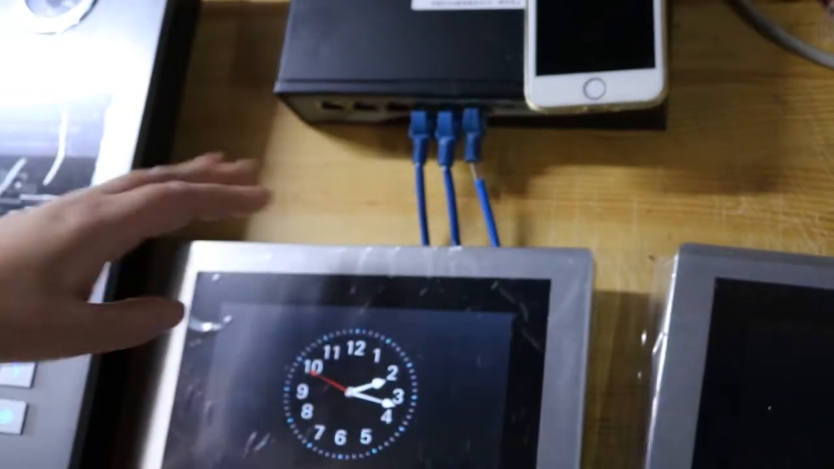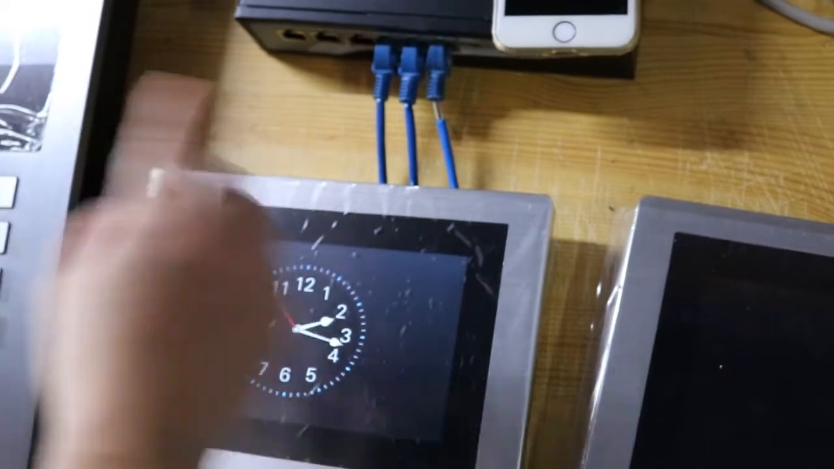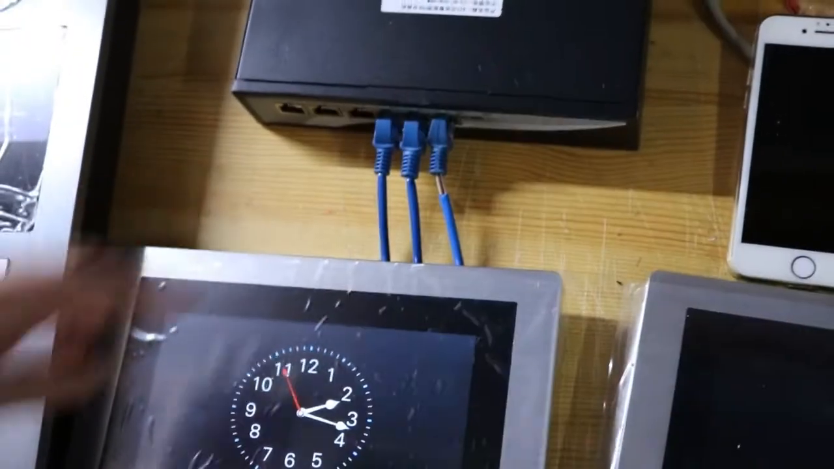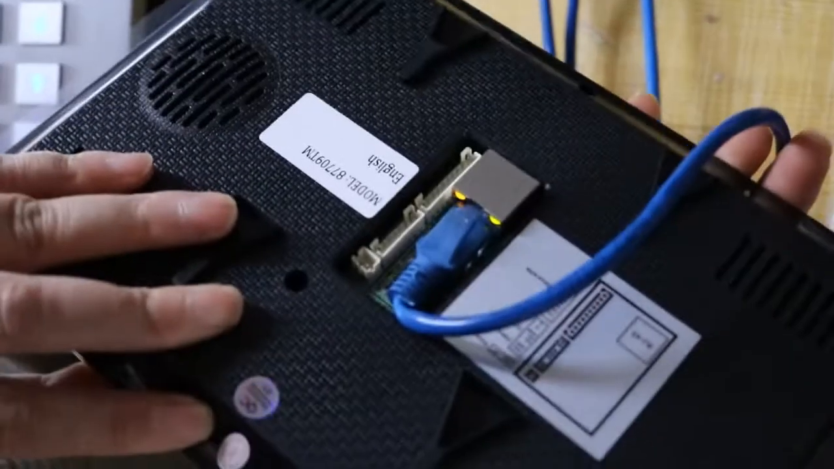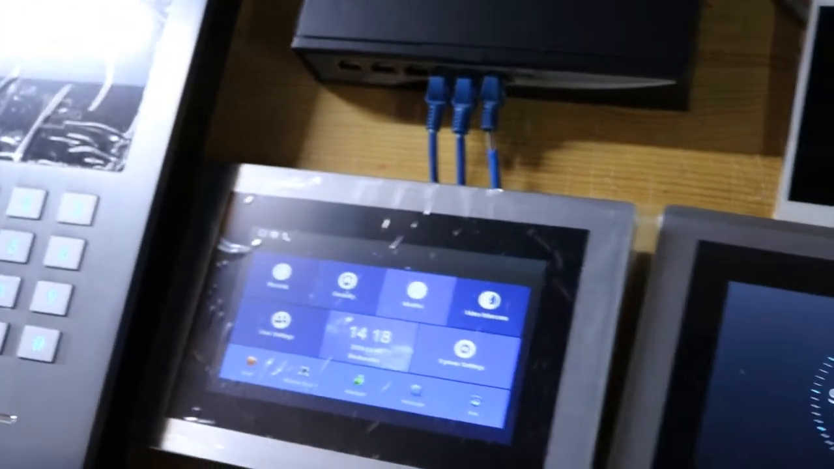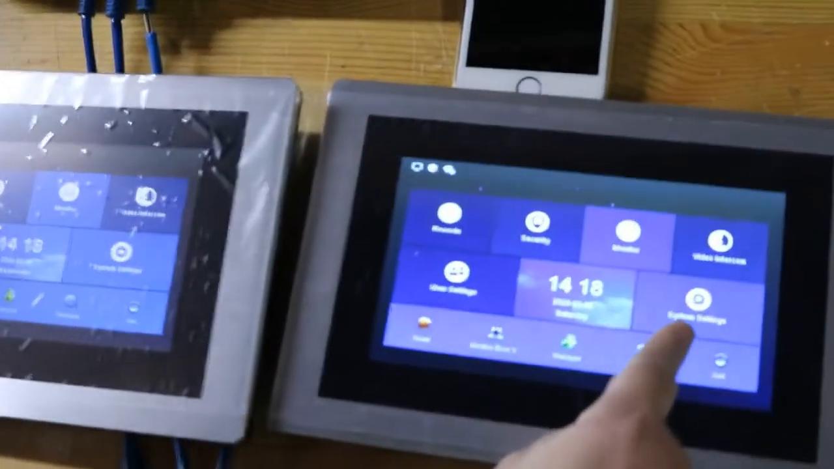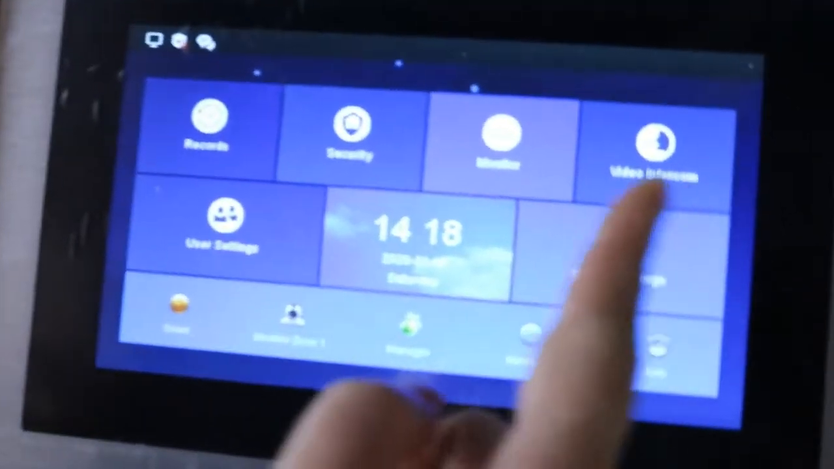Connect all the monitors and the outdoor unit with the PoE switch, using network cables. And then in the system setting, here are all the settings.